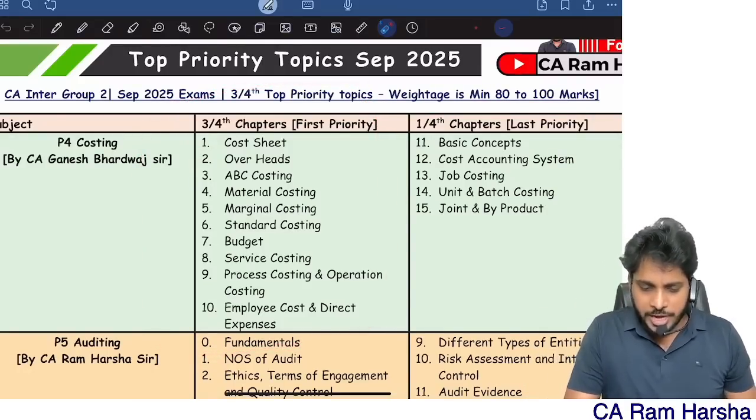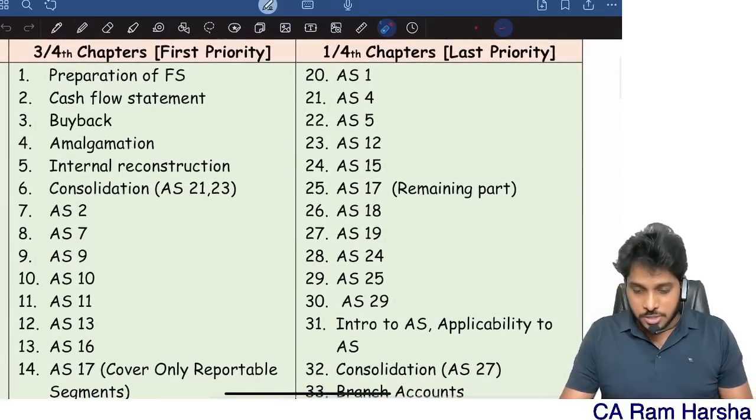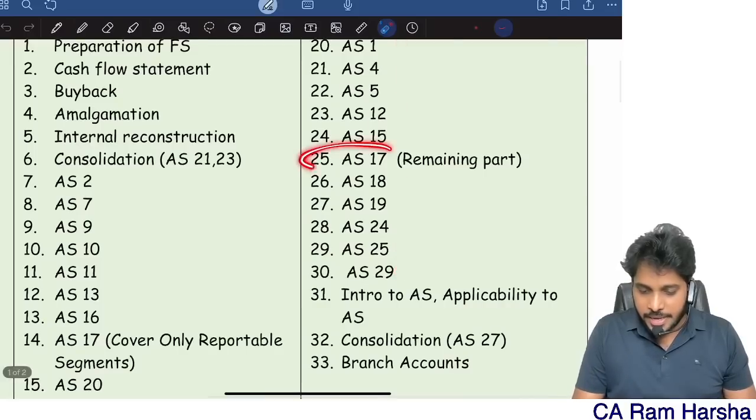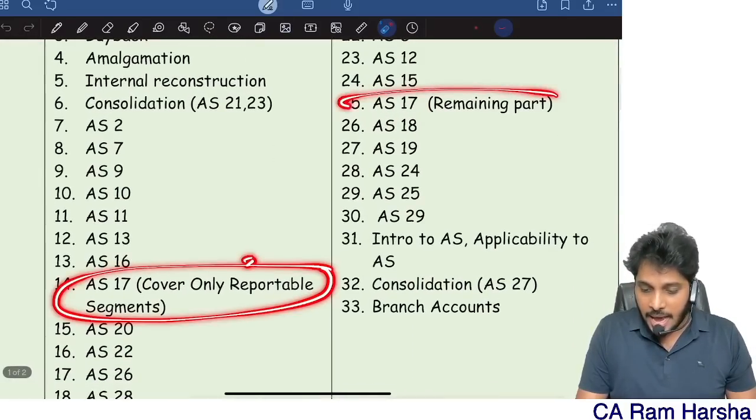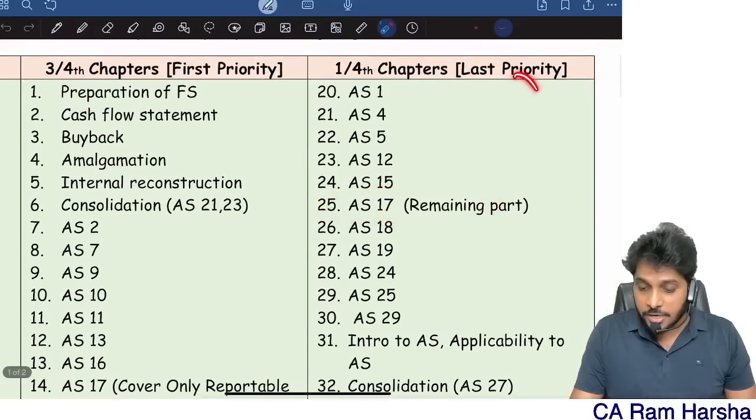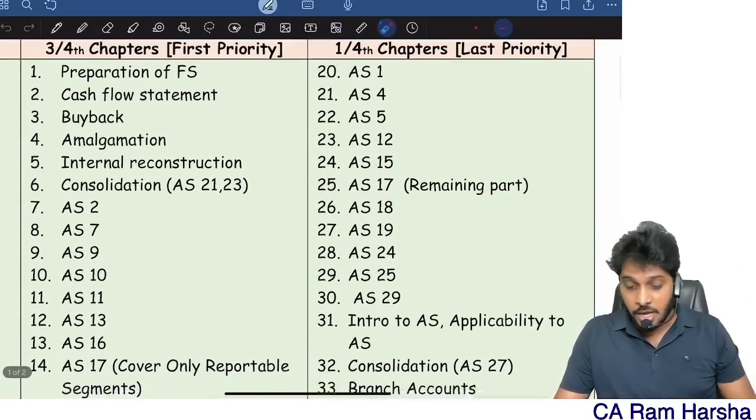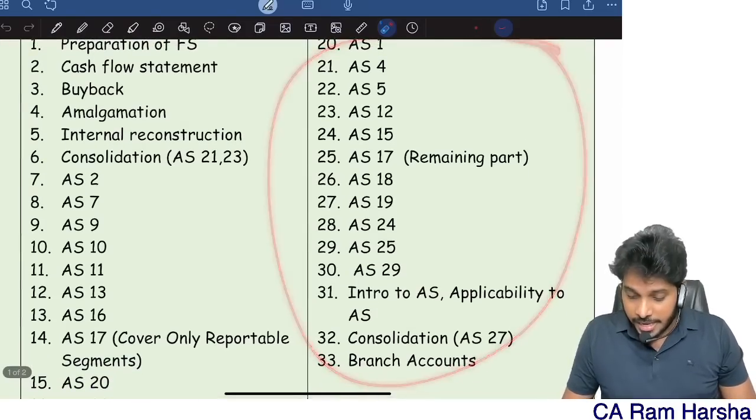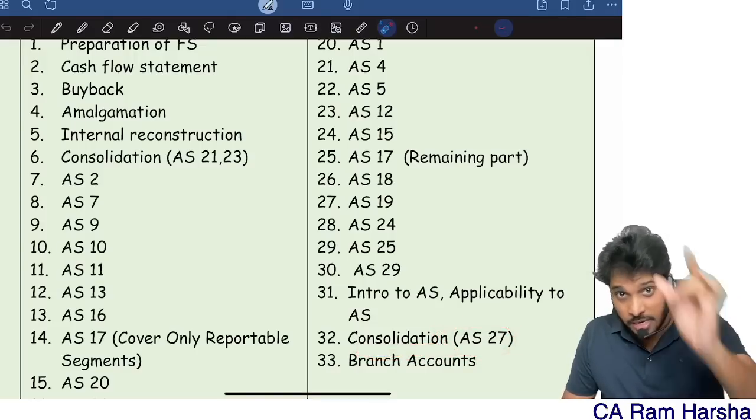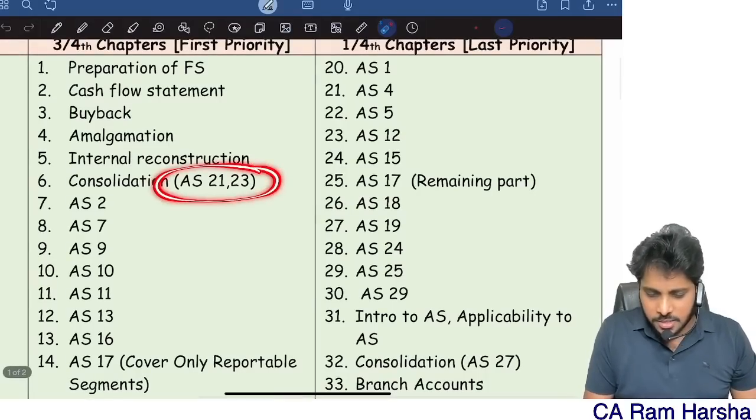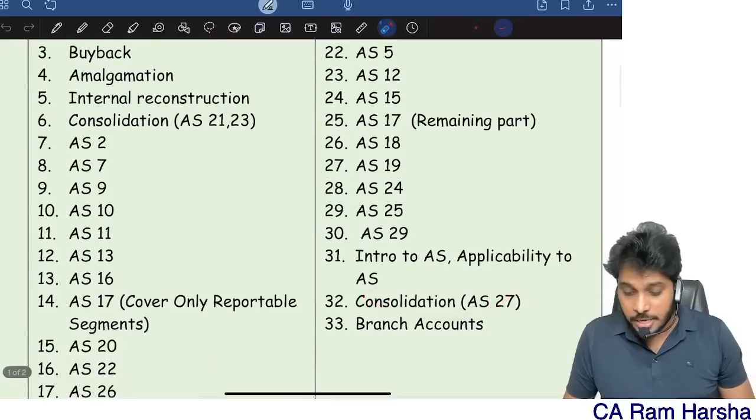For example, take group 1 itself, accounting. These are the standards we kept under 1/4 chapters. For example, AS 17: we divided it into two parts, only the reportable segments related part and the remaining part. The remaining part, don't study, don't revise. When you're watching class you watch 100%, but when you're revising subsequently, you don't revise any of them. Even in consolidation, the joint venture topic, the AS 27 related portion, is kept last. Whereas consolidation of subsidiary and associate, you need to cover fully. The joint venture portion you can keep at last.